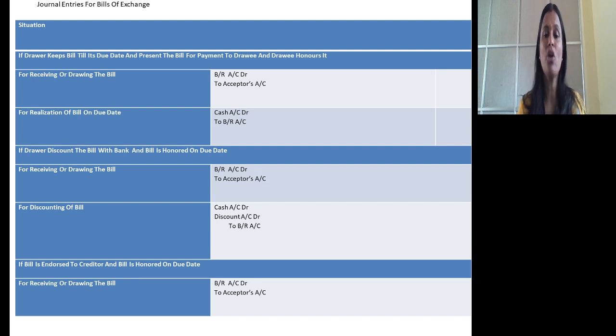One is, if drawer keeps the bill till due date and presents it for payment on or before due date, and drawee honors the bill on due date. If that is the case, how to record the transaction in the books of drawer?